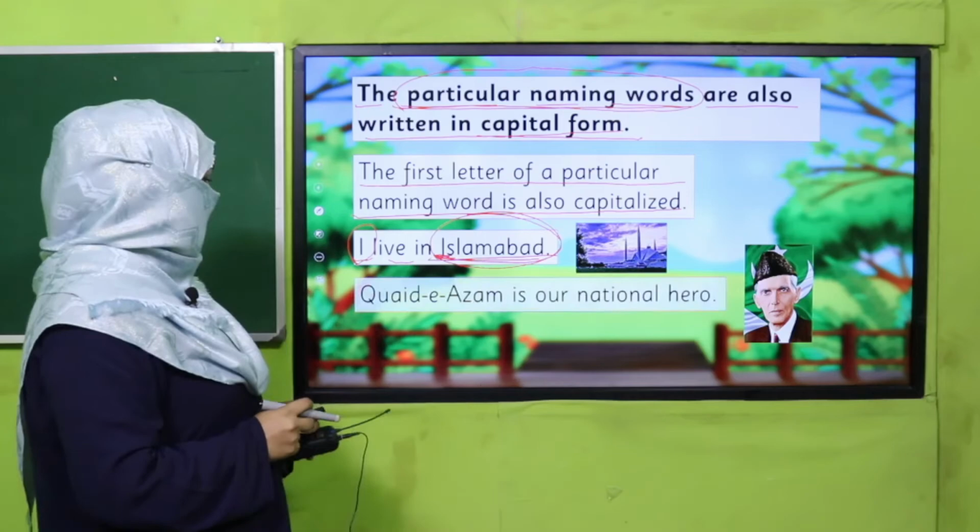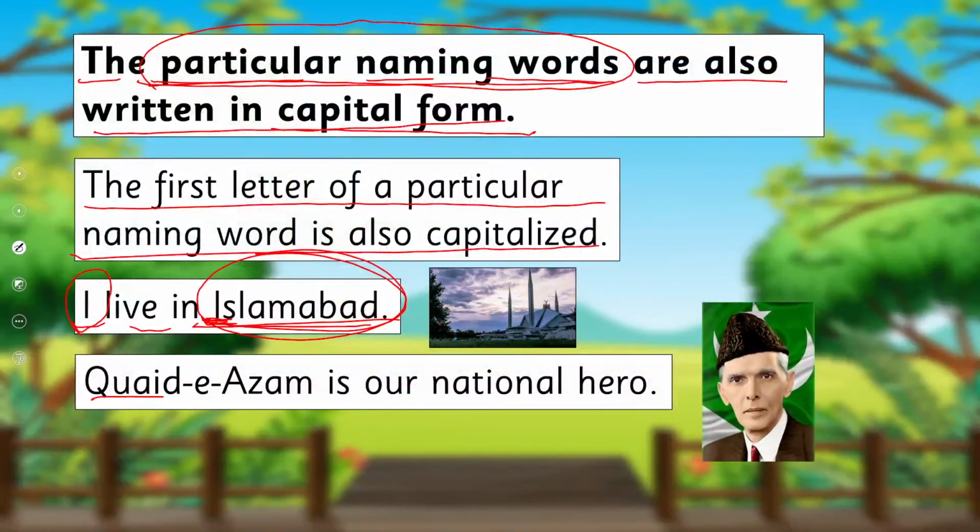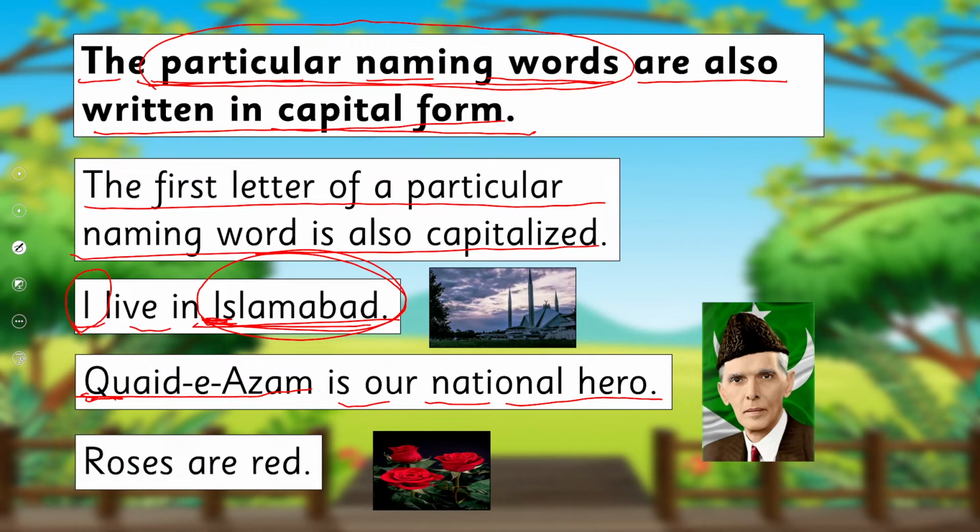The other example is, Qaid-e-Azam is our national hero. You see, this Q of Qaid-e-Azam we will always write with capital Q because it's a particular naming word. Roses are red. Now this R, because this is the first letter of the first word of the sentence, is written with capital R, right?